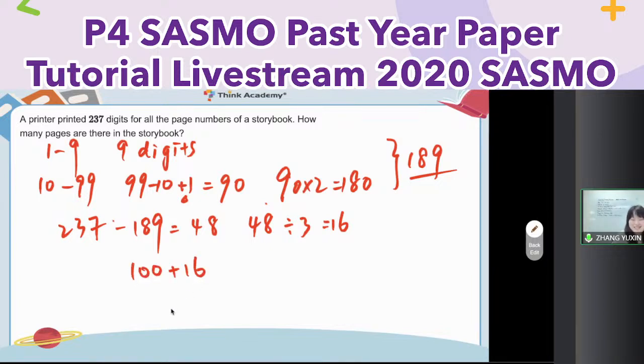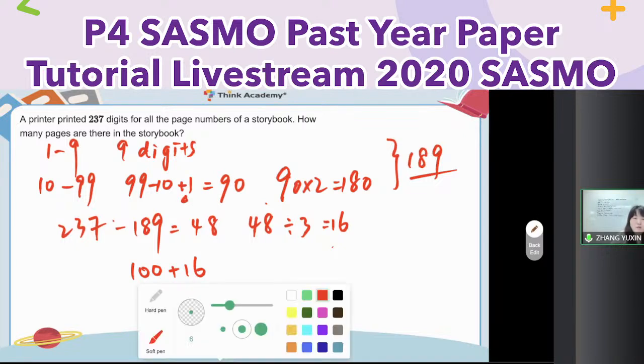Am I correct? Is it 100 plus 16? Final answer 116. Oh, if your answer is 116, you are here, right? Here's the trap. So pay attention, why is it not 116? Because here, you also need to consider 100 itself, right?